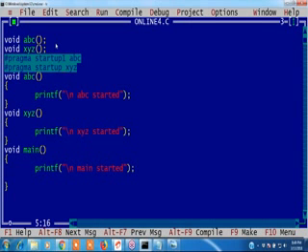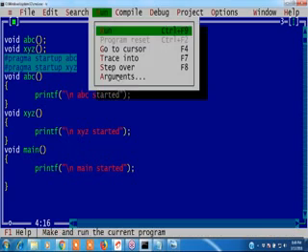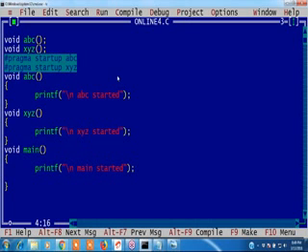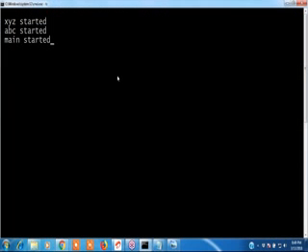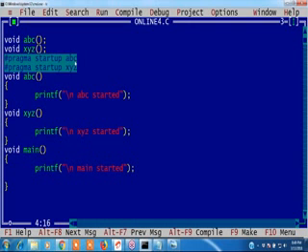I will tell you guys this one. Priority wise also we can execute. If I use startup one, this one will be executed. Startup two means this one will be executed. Priority wise also it executes, but it is not working in this compiler. I will show you this in another compiler. We can give the priorities also. Startup one, startup two, same way. Exit one, exit two. We can write that.